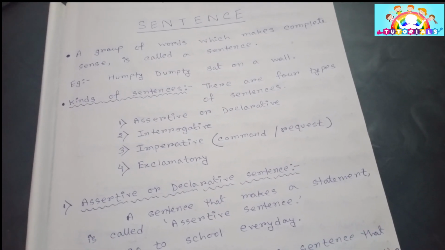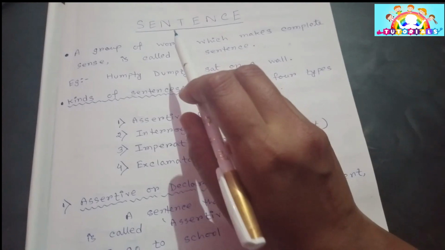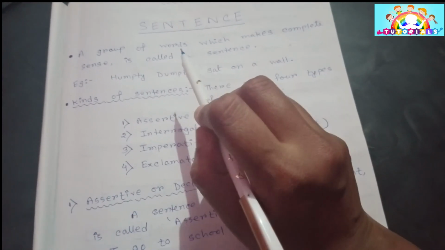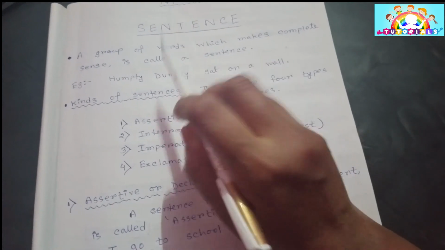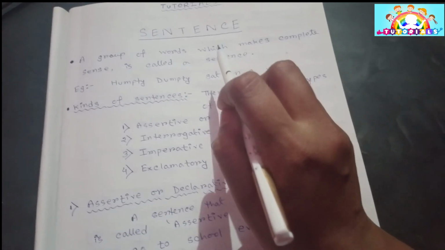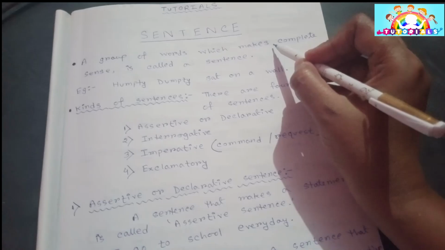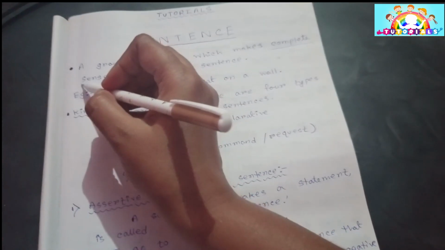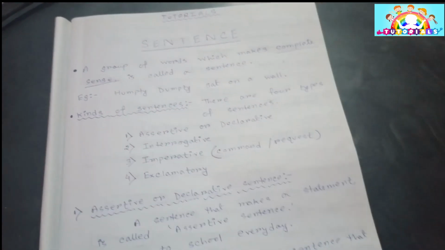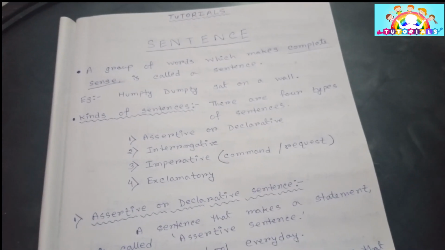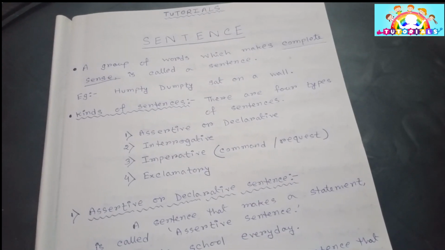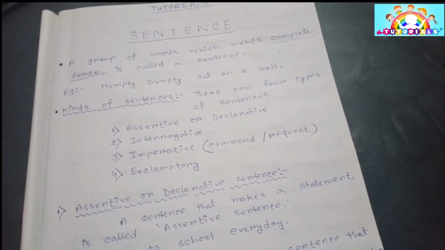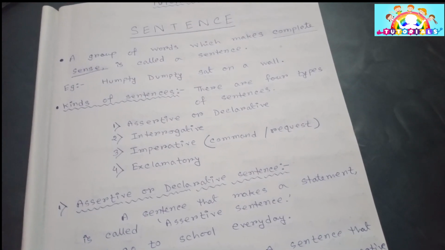So basically, what is a sentence? A sentence is some group of words which we put one after another and which makes a complete sense. A complete sense. That is called a sentence. It is not like we put the words one after another and it doesn't make any sense. Then that is not called a sentence.